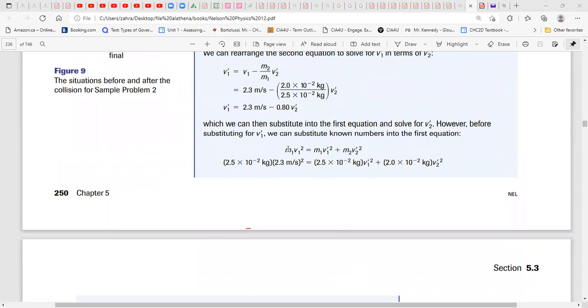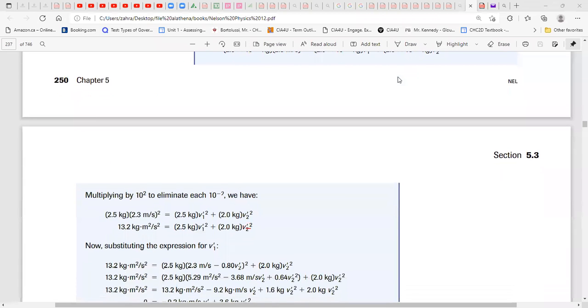Okay, so first what they did, they subbed the numbers. So M1, they put it there, V1, they put it, V prime 1. We put the M1 and M2 here and V prime 2. So as you see, we can divide each term by 2.5 10 power negative 2. I think they did it in the next step.